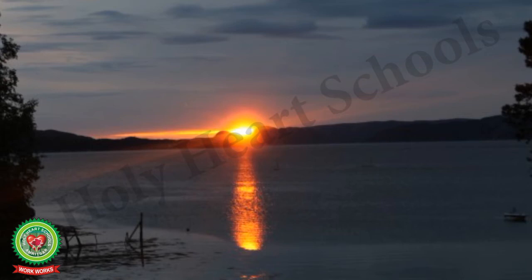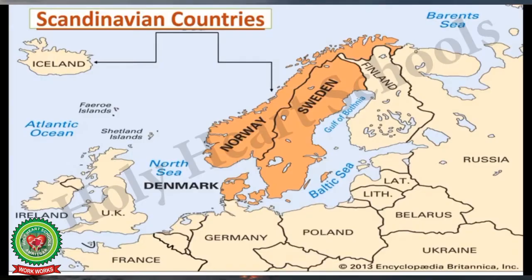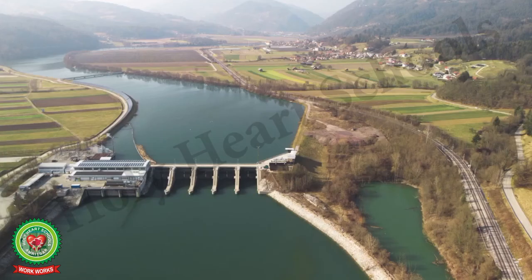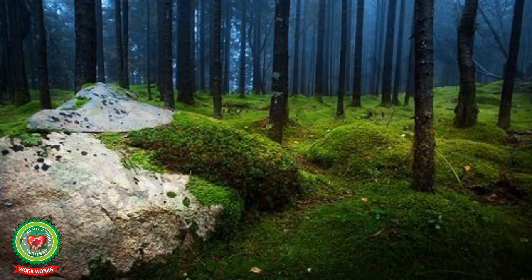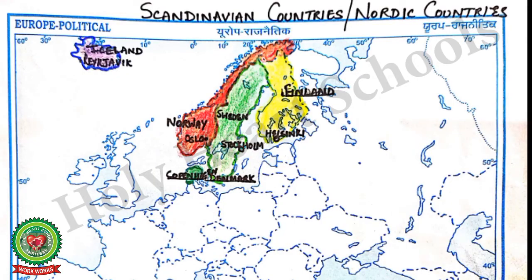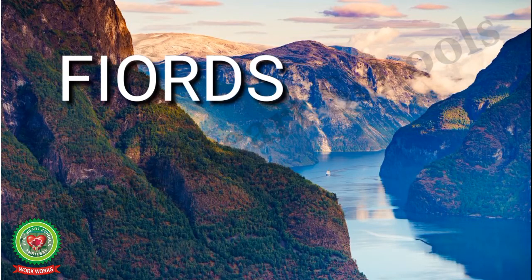Therefore it is known as the land of the midnight sun. Norway is the first country that started producing hydroelectricity through dams. It has the largest forest cover area and is also famous for fjords. Fjords mean U-shaped valleys submerged under the sea.